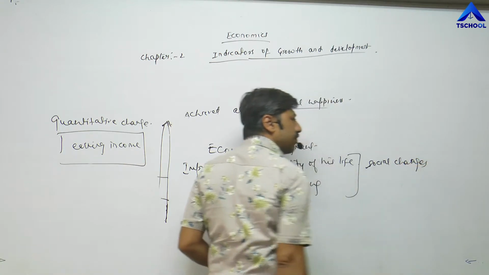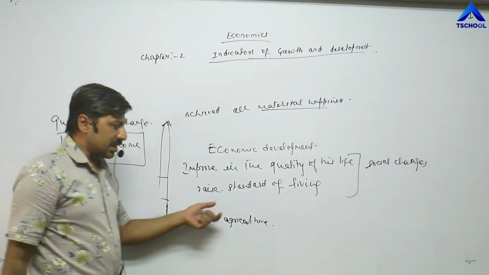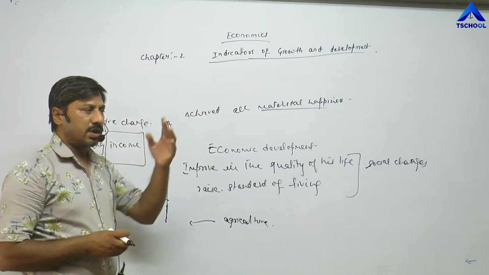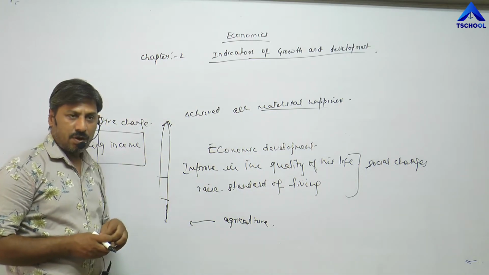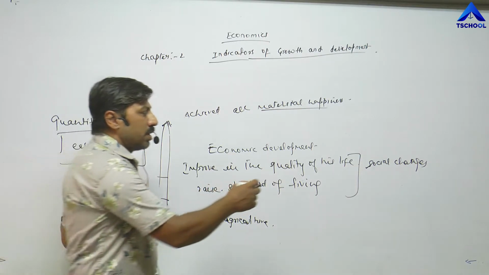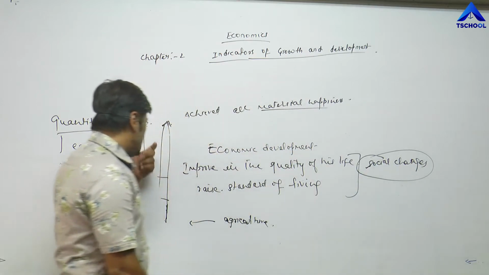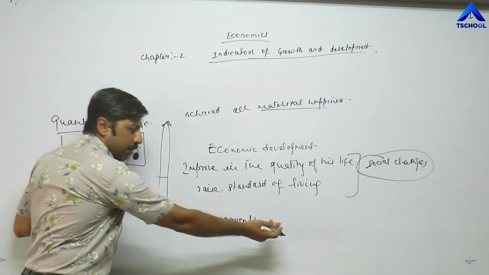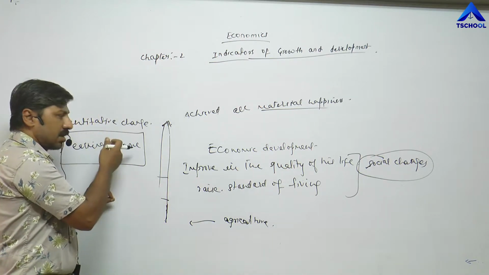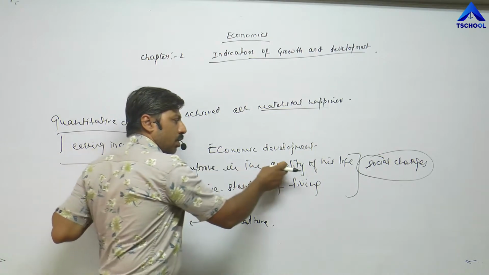Social changes means his behavior changes. He has left once again orthodox thinkings, traditional thinkings, old thinkings. He has left all types of social evils. So this type of social changes also came in this person when he moved from rural area to urban area, or by earning income, he decided to bring improvement in the quality of life.